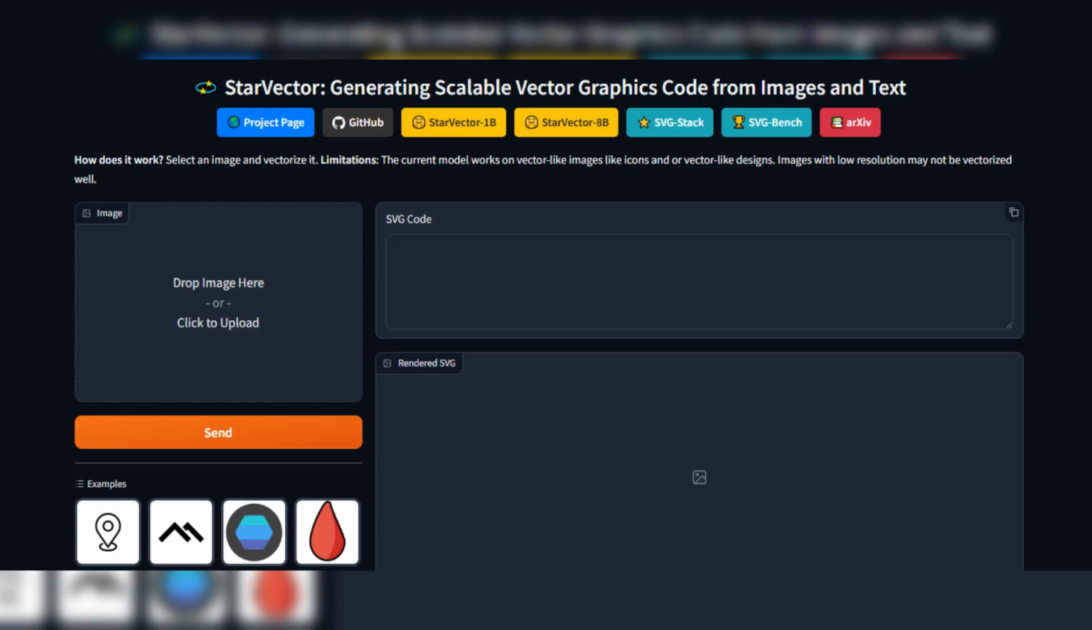Try it yourself with the online demo. Upload an image or enter text to see StarVector in action.